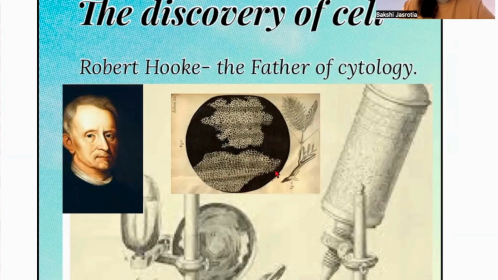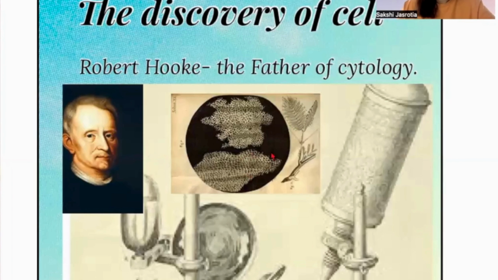The picture is taken from his own book. And this is a honeycomb-like structure. He took a very thin slice and discovered this honeycomb-like structure with a lot of empty boxes inside. He was very curious to know more about it, and then he started observing more living organisms as well. When he observed living organisms under his microscope, he found out that these boxes were not empty. They were filled with some juice inside. Then he coined the term cell, which in Latin means a small room.